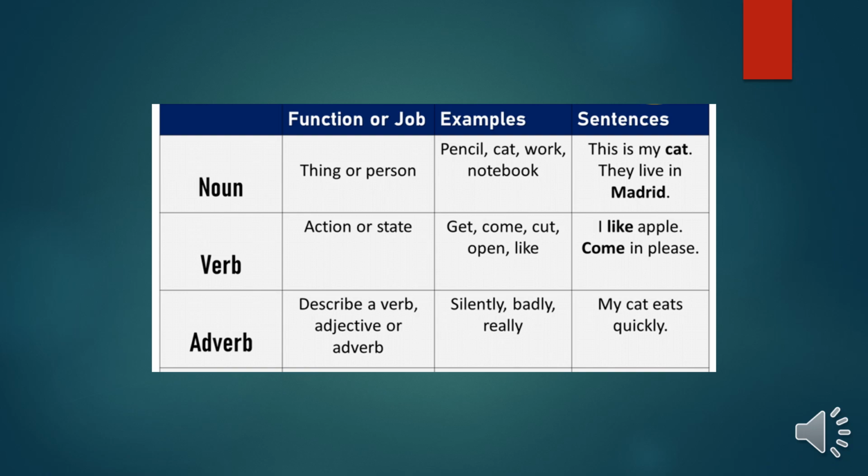Adverb. What is an adverb? An adverb is a word that describes the verb. It usually describes the verb, the adjective. For example, I say, she opened the book slowly. So I ask myself a question, how did she open the book? She opened it slowly. So slowly describes the way she opened the book. So it's describing the verb. So from this, I know that slowly is an adverb.